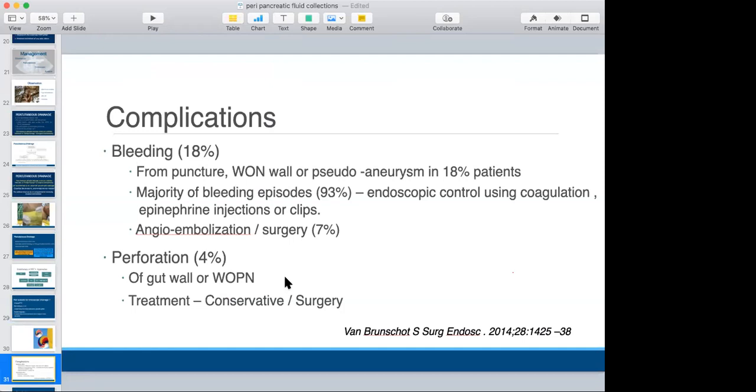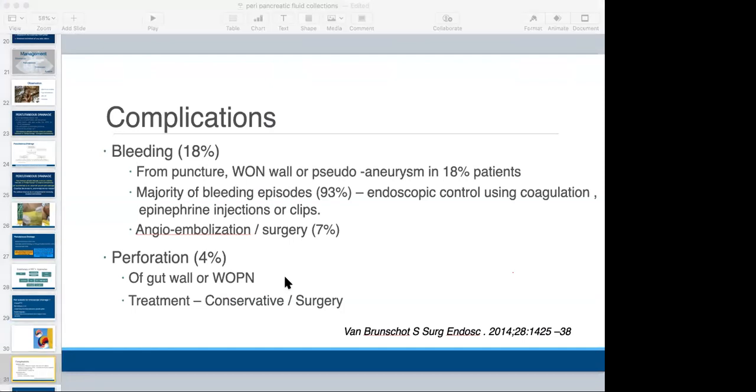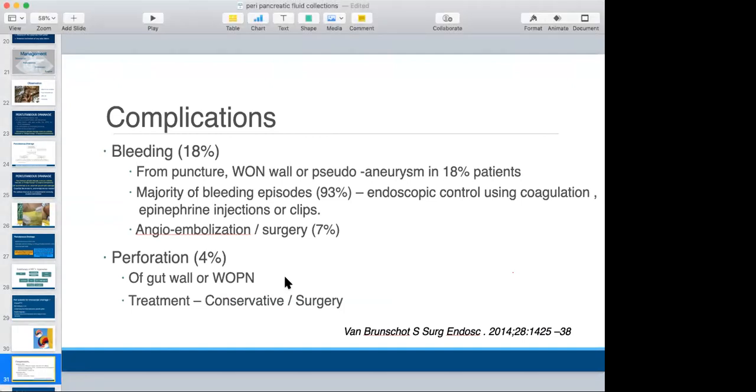Endoscopic drainage also has its own complications. Bleeding is usually seen in around 18% of patients, from the puncture site, or because of the wall of necrosis or a pseudoaneurysm. The majority of bleeding episodes are usually controlled with coagulation, injection or a clip. Rarely it may require angioembolization, and very rarely surgery. Perforation, as happens in open surgery or any other minimally invasive procedure, can cause injury to the gut wall or to the wall of pancreatic necrosis. Treatment consists of either conservative management or surgery, depending on the extent of perforation.